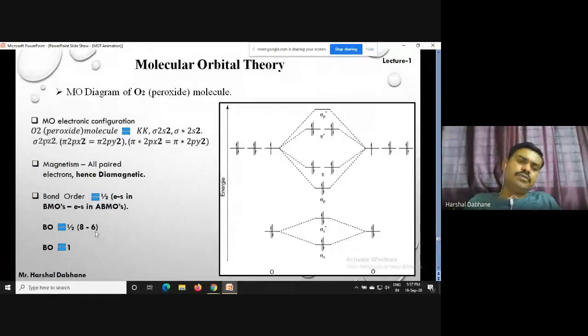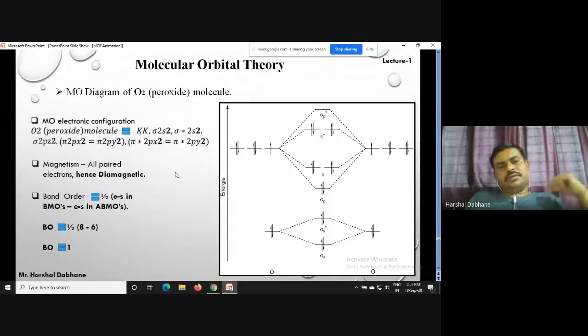So we can put this 6 over here, so that 2 by 2, so the bond order came to be 1. So in case of the O2 molecule, we have the bond order like this. O2 means oxygen, single bond oxygen, and both oxygens have a negative charge. So this is nothing but the molecular orbital diagram of the O2 di-negative molecule, also called the peroxide.